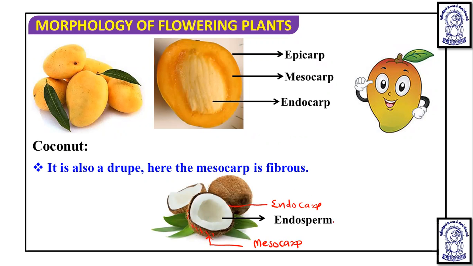So now in coconut, the actually edible part is which one? Endosperm. Endosperm is also of two types in coconut. You will see the water, that is the liquid endosperm, and this part is the solid endosperm. Both are edible. So this is the thing seen in the case of the coconut.